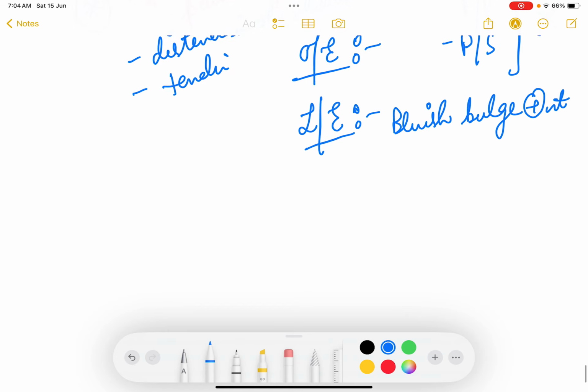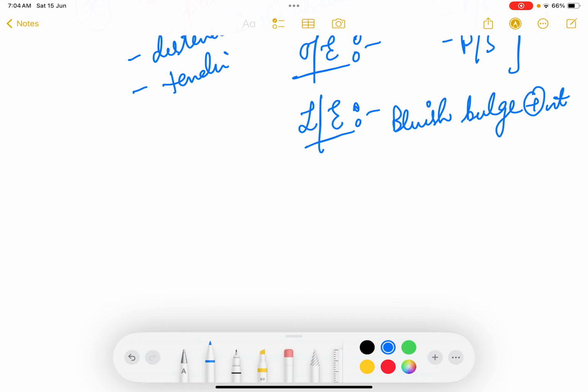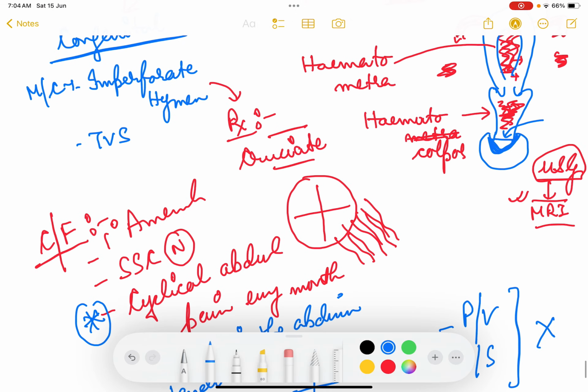Whereas if all the symptoms, signs and everything is same as imperforate hymen, but bluish bulge is absent, then it means that it is a thick membrane. It is not just a thin membrane, it is a thick membrane, and thick membrane is present in transverse vaginal septum. Transverse vaginal septum mein the membrane is thick. So in this case, the vaginal septum is in the vagina. In the vagina, it can be either lower vaginal septum, or it can be mid vaginal septum, or it can be in the upper transverse vaginal septum.